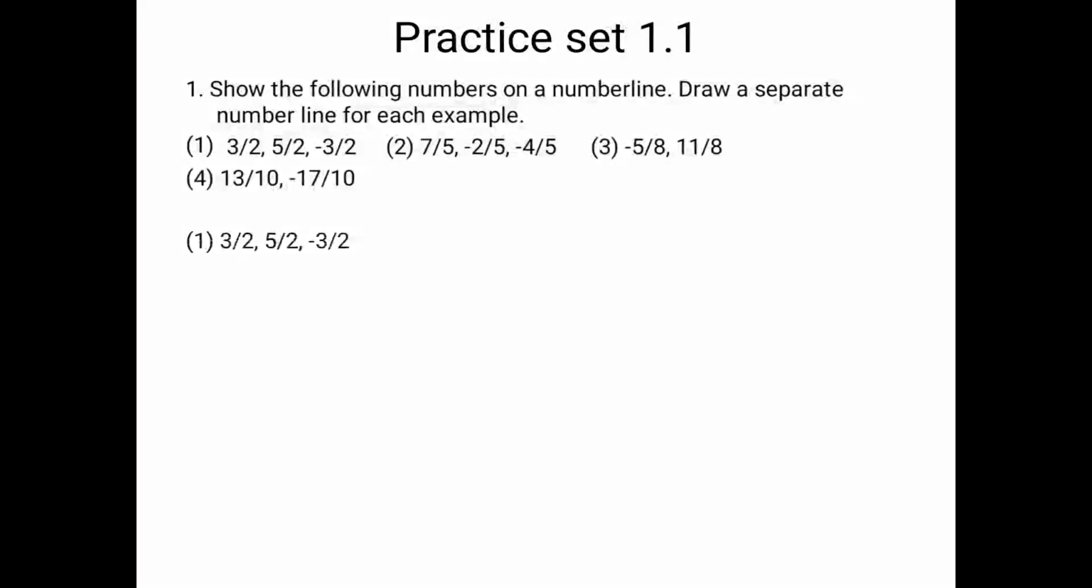The first sum is 3 upon 2, 5 upon 2, minus 3 upon 2. The first thing you are going to do is first draw a line. Next, you are going to put points on it at a regular interval. After this, mark 0, at the center of the line. Okay. Next, on the right hand side of 0, you are going to write down the positive numbers, that is 1, 2, 3, 4 with denominator 2.